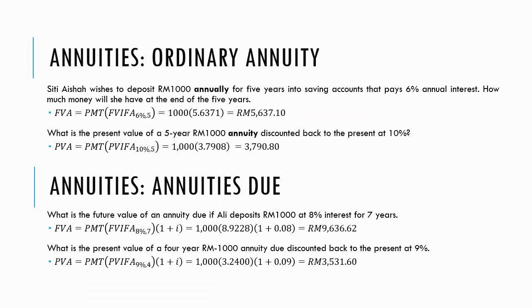So let's see some of the questions. This is the question example for the ordinary annuity. Okay, Siti Asha wishes to deposit 1000 annually for 5 years into a saving account that pays 6% interest. How much money will she have at the end of the 5th year? Okay, so the question is silent here. We don't know whether Siti Asha deposits the money at the end or at the beginning of the year, because the question is silent. But please assume that this is ordinary annuity. If the question is silent, the question is asking for ordinary annuity.